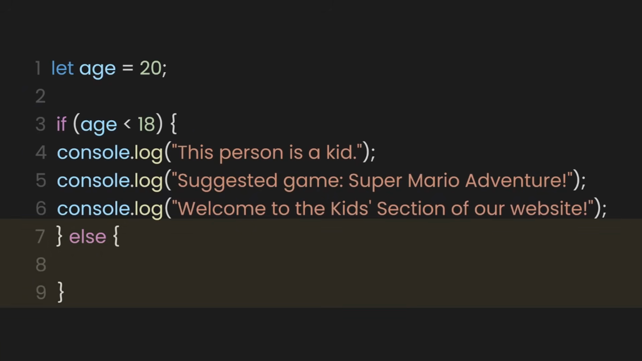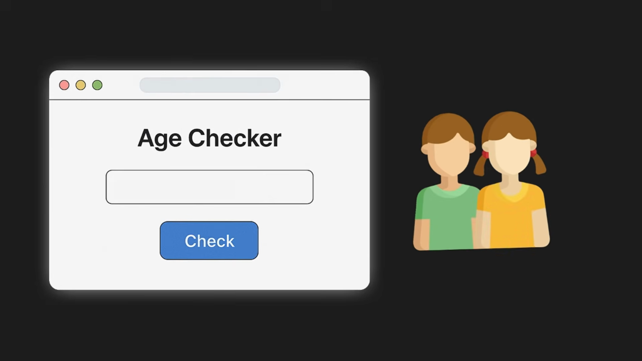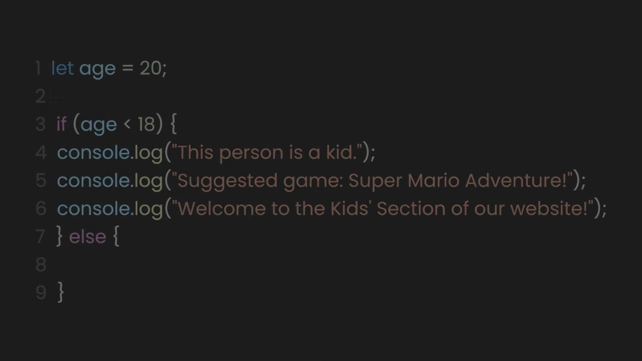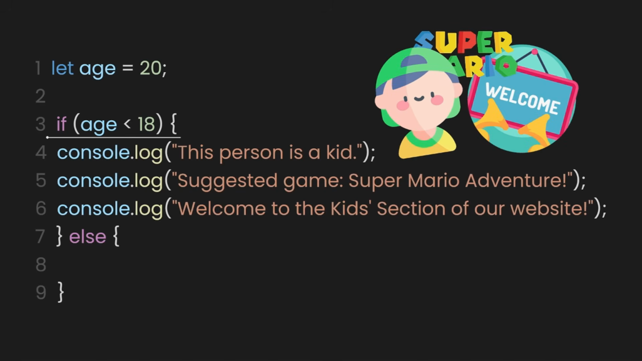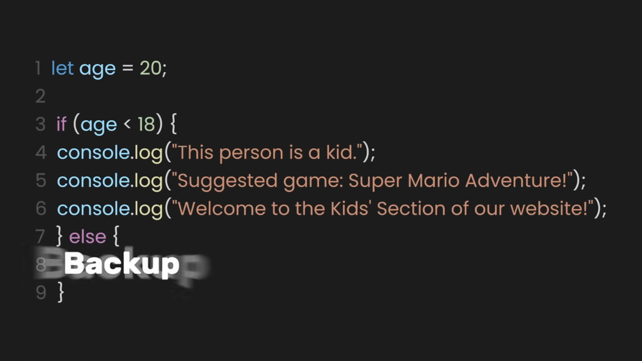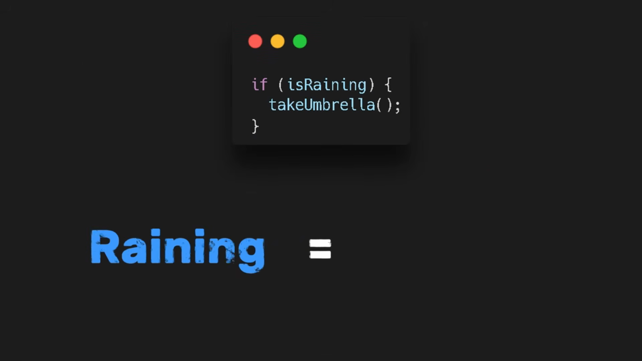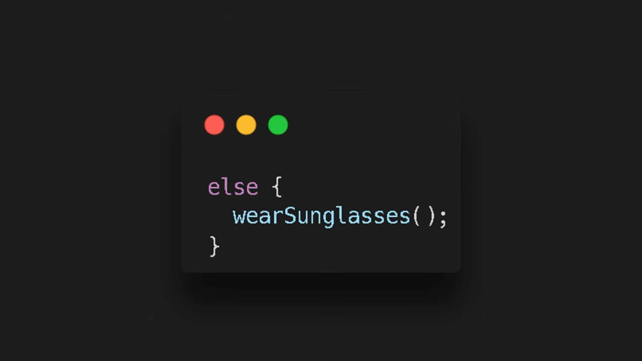In this block, we're handling what happens when the if condition is false. In our website example, we check if someone is a kid, under 18, or an adult, 18 or older. The if block runs when the age is less than 18 and prints kid-friendly messages. The else block acts as a backup. It runs when the age is 18 or more. We don't need a condition for the else block because it runs automatically when the if is not true. It's like saying, if it's raining, take an umbrella. Otherwise, wear sunglasses. The else handles the otherwise part.